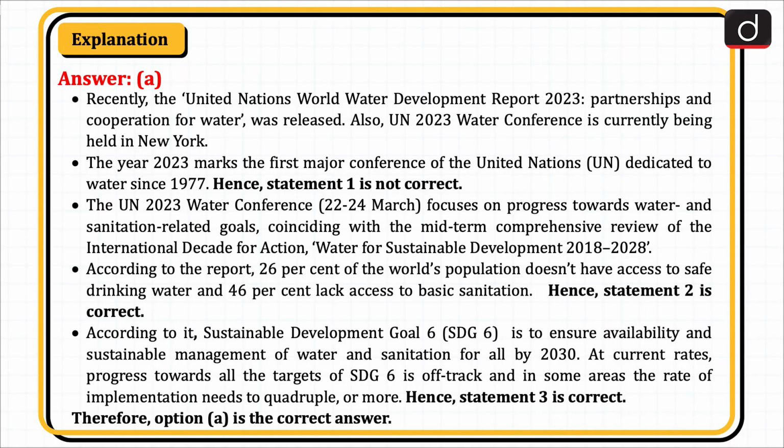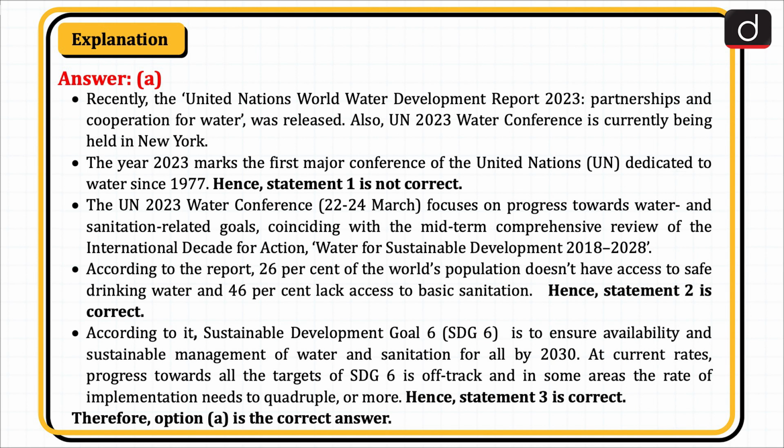Recently, the United Nations World Water Development Report 2023, Partnerships and Cooperation for Water, was released. Also, the UN 2023 Water Conference is currently being held in New York. The year 2023 marks the first major conference of the United Nations dedicated to water since 1977. Hence, statement 1 is not correct.